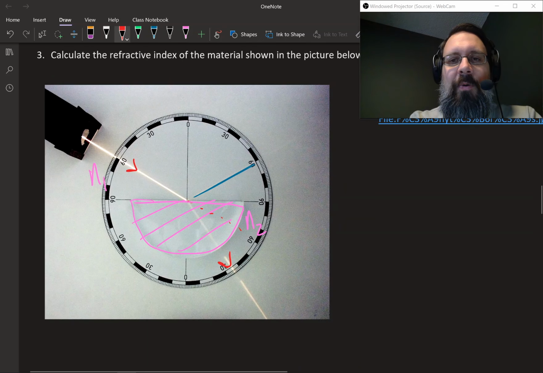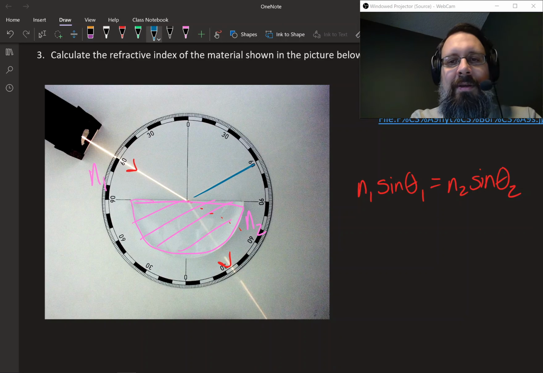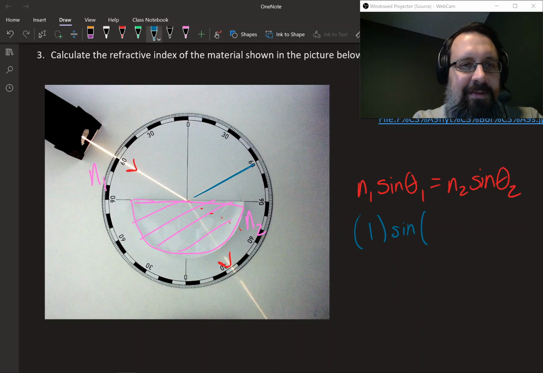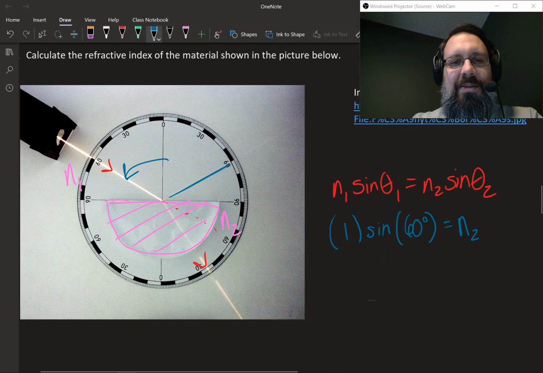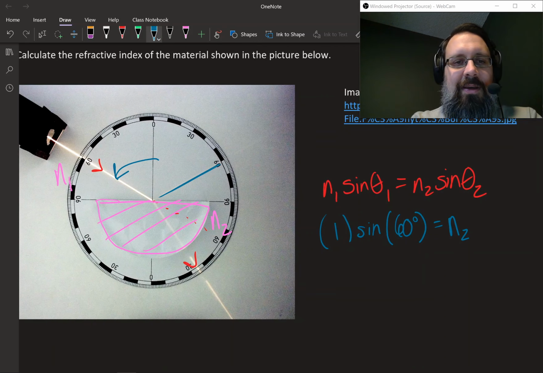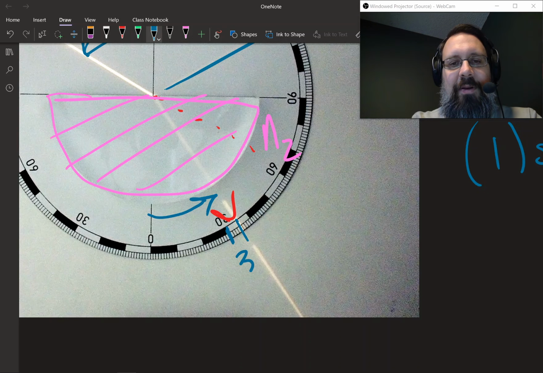So here's what we know. We know that N1 sine theta 1 is equal to N2 sine theta 2. Well, we know what N1 is because we just said that N1 is air, so we're just going to leave that as a 1. We know what theta 1 is. We can read it off the diagram here. So that's 60 degrees. We do not know what N2 is. That's the unknown material. But we do know what the refracted angle is. It's this angle right there, which if we zoom in on it, if this is where the 30 is, then we are approximately at 35 degrees right there.